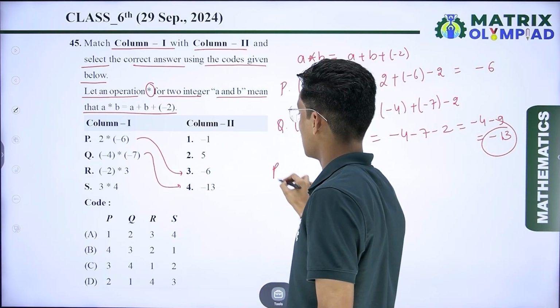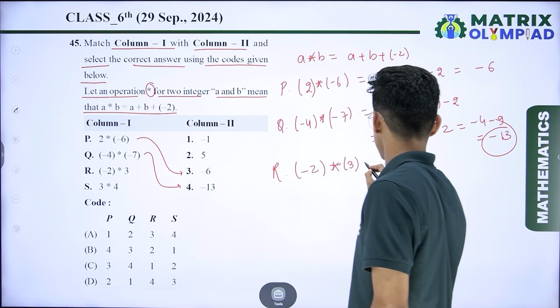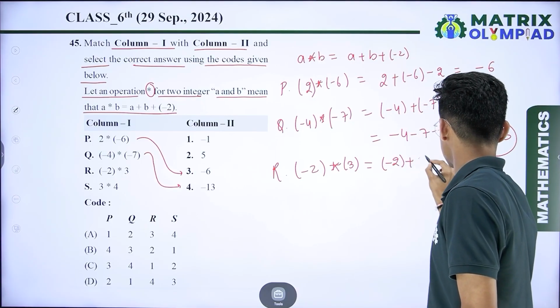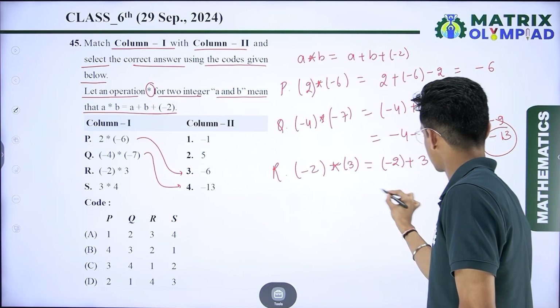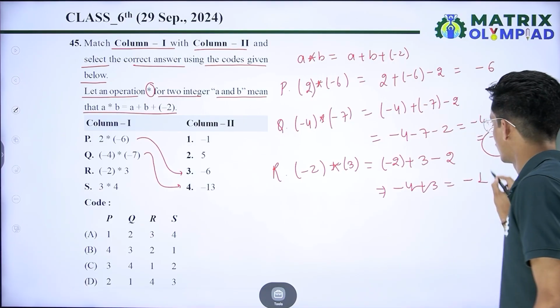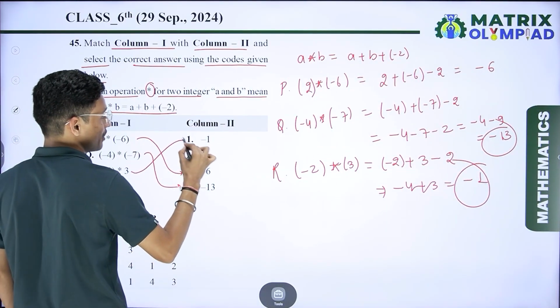Now if I talk about R, that is minus 2 multiplied by minus 2, 3. So I can say that minus 2 plus 3 minus 2. So I can say that minus 4 plus 3. So here we can get minus 1. So let me check which one is correct, minus 1. So R is connected to minus 1.